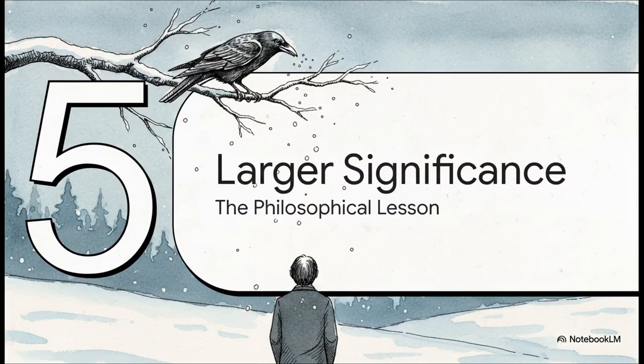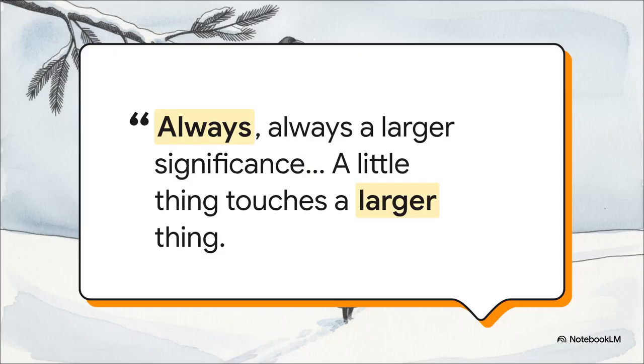And finally, Section 5, the poem's larger significance. So the crucial point here is the overall philosophical lesson of our explainer. There is this wonderful quote from Robert Frost himself that perfectly summarizes the whole theme of this poem. Always, always a larger significance. A little thing touches a larger thing. I absolutely love that. The little thing is the simple dust of snow falling from a branch, but it touched a much larger thing, the human spirit, the poet's heavy heart, and it completely changed the course of his day.